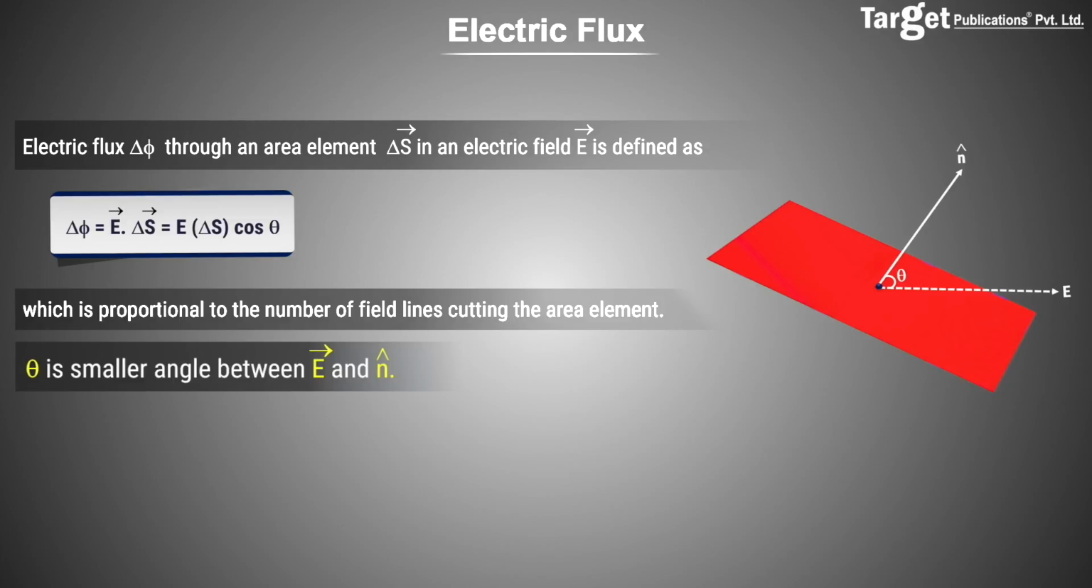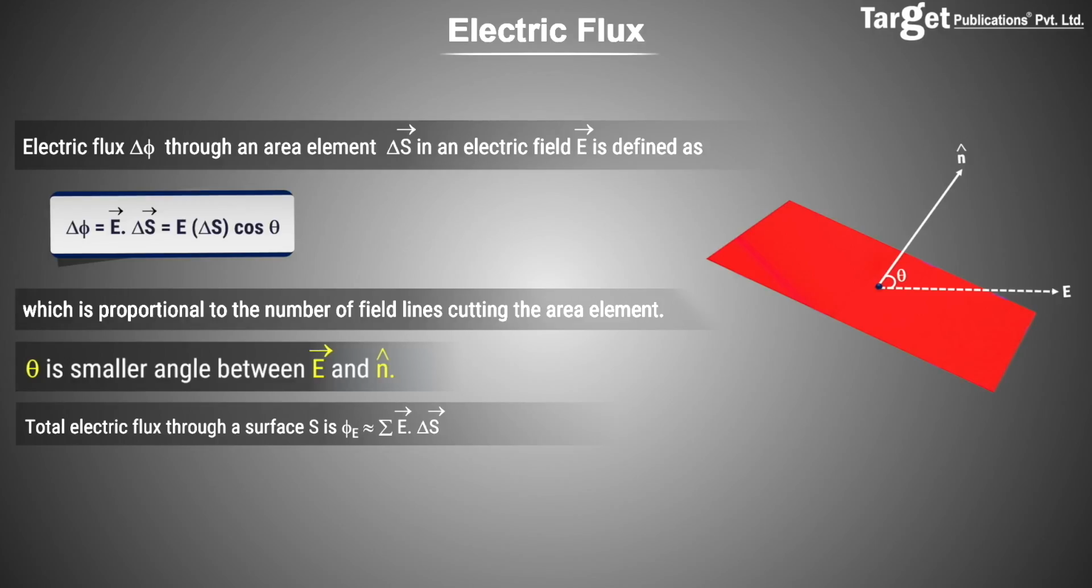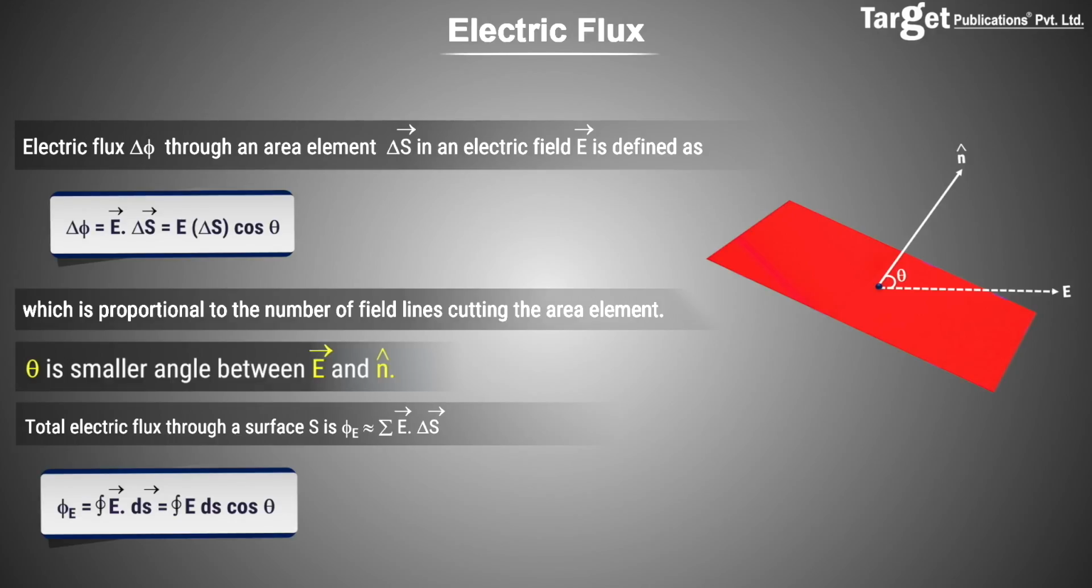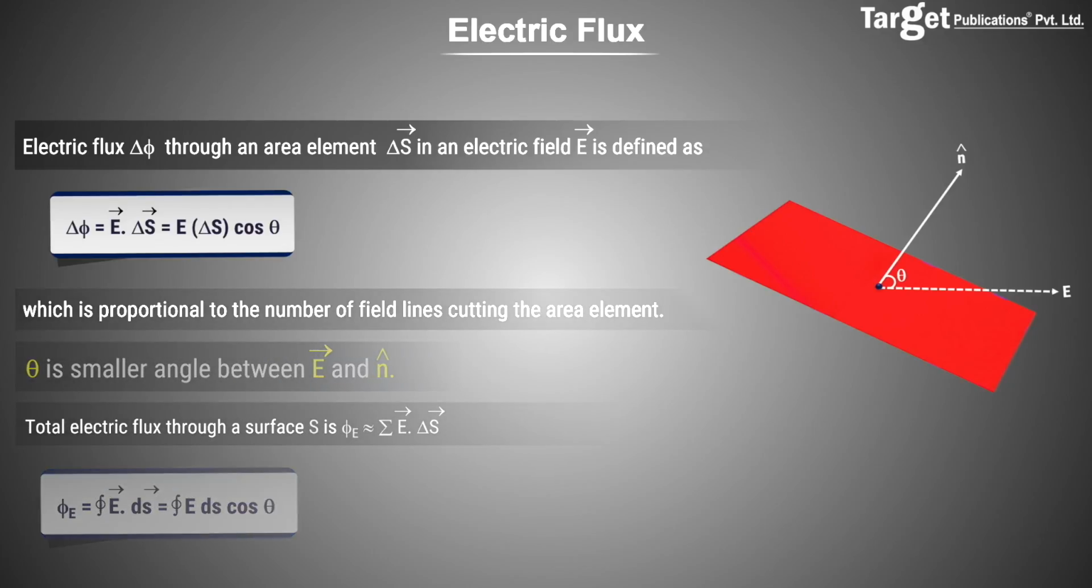This basic definition of electric flux can in principle be used to calculate the total flux through any given surface. All we have to do is divide the surface into small area elements, find the flux for each of these elements and add them up. Thus, the total electric flux is a summation of the flux calculated for each of the elements. In the continuous case, when the number of elements approaches infinity and the area of each of the elements approaches zero, the sum changes into an integral.